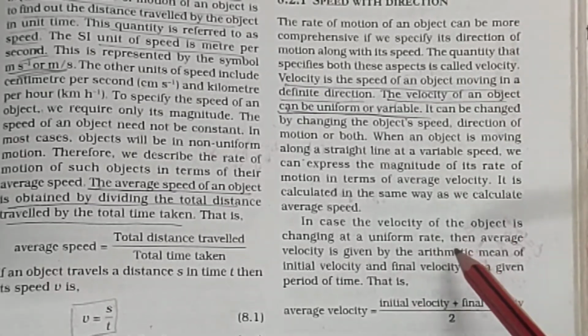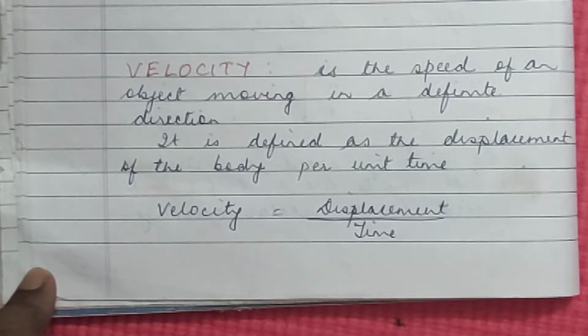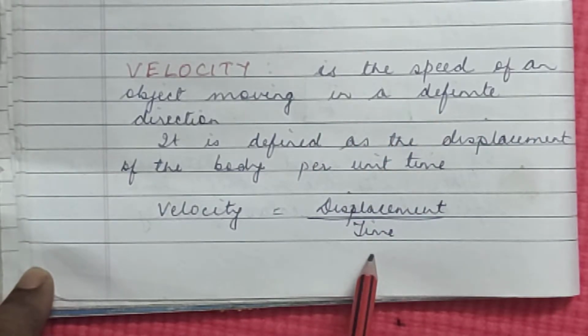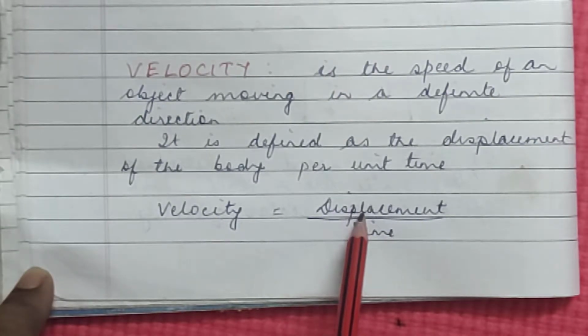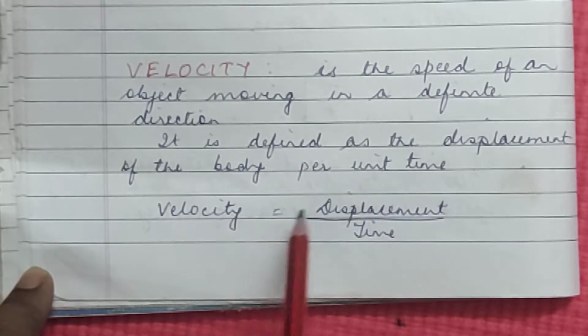Now, the formula for velocity is equal to displacement by time. Why displacement? Because it is the distance along with direction, isn't it? So, that is known as displacement by time. So, velocity is equal to displacement by time.